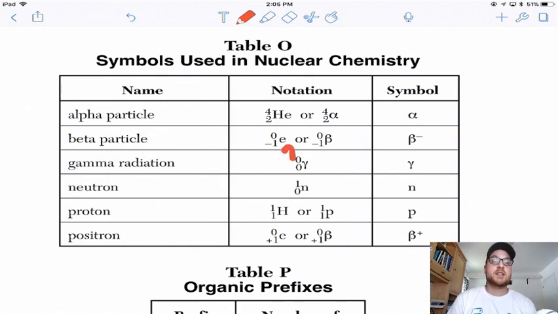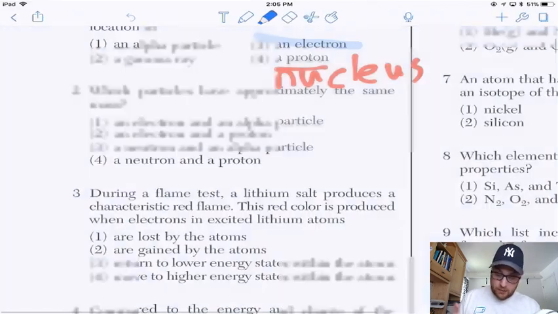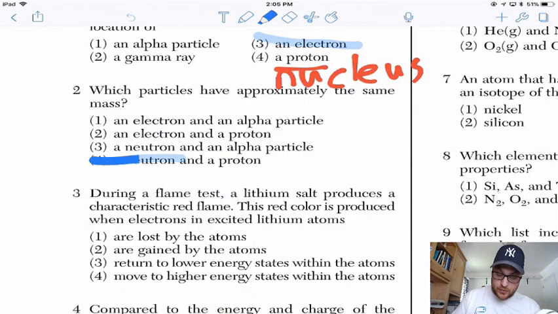Its charge is -1, and electrons, in fact, have no mass. So you can kind of treat it like an electron. It gets a little confusing, though, because positron also uses the symbol E, so you just have to be careful. Alpha particles have a mass of 4. Remember, it's the top number, that's the mass. Neutrons have a mass of 1, and protons have a mass of 1. So the correct answer is, if you didn't memorize it, same mass, proton and neutron.